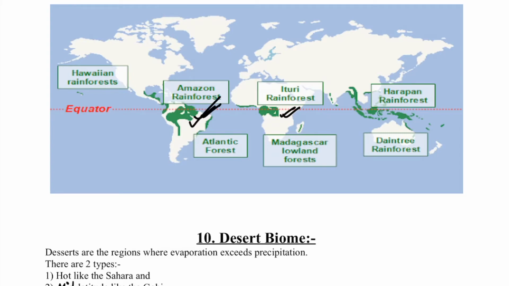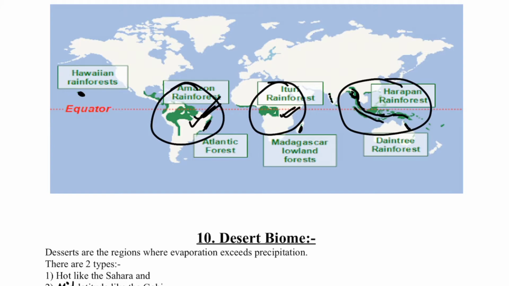And you have Harappan forest, or you can call it Indo-Malaya, like we have in the Western Ghat section, and then you have the whole from the Bangladesh south part, from the northeast part of our country, and then merging to Indonesia, Malaysia, Thailand, and you have Vietnam, and then you have Indonesia, all that, and some parts in Australia here, and then you have Atlantic forest, very small part, Hawaiian rainforest you have, and you have also in Madagascar. But the main things which are seen as rainforest are the Amazon rainforest, the Congo rainforest, and the Indo-Malaya rainforest here, which comprises the rainforest biome mainly.